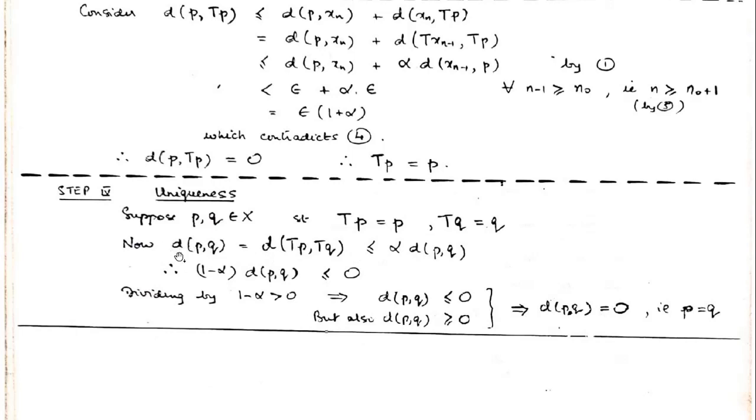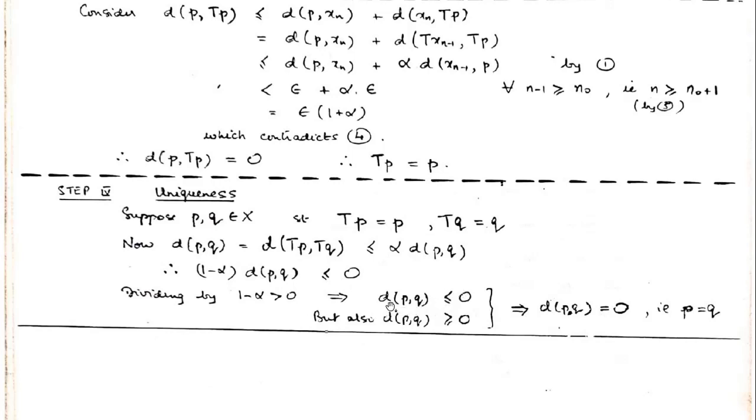So what we have got is dpq is less than or equal to alpha times dpq. By rearranging, we get that 1 minus alpha times dpq is less than or equal to 0. But we have already discussed that 1 minus alpha is positive, because alpha is strictly between 0 and 1. So I can divide both sides by that, and what I get is that the distance between P and Q is less than or equal to 0.